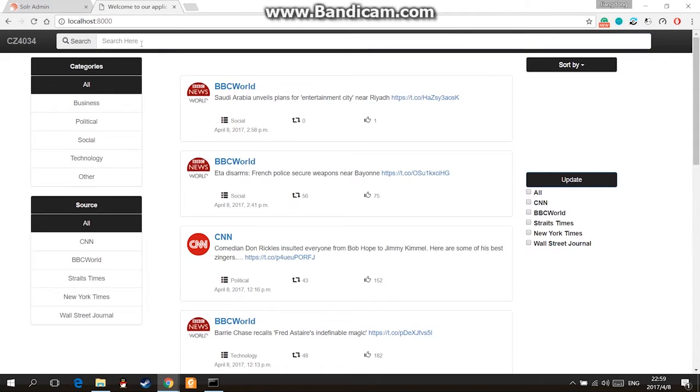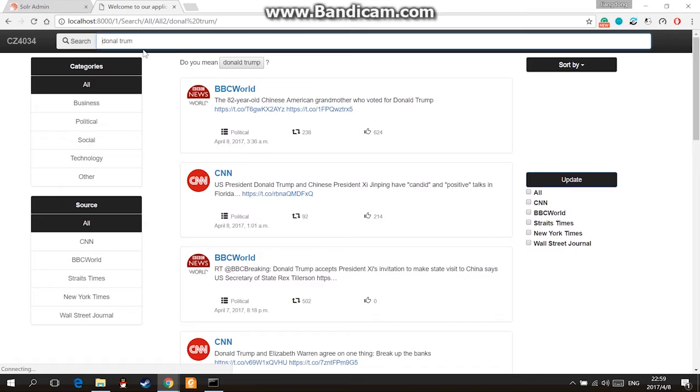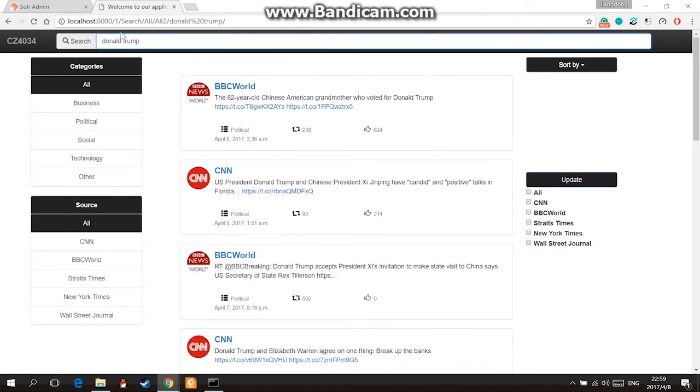User can also search news based on keywords. For example, user inputs Donald Trump and presses enter. System will retrieve news about Donald Trump for him. If user misspelled Donald Trump, the system will provide a suggestion on the misspelled word. A user may just click on it to correct his search input.